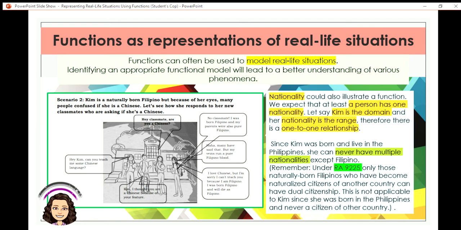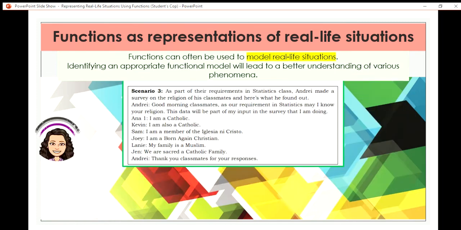So under RA 9225, if you have remembered your class in Araling Panlipunan, grade 10, only those naturally born Filipinos who have become naturalized citizens of another country can have dual citizenships. This is not applicable to Kim since she was born in the Philippines and never a citizen of another country.